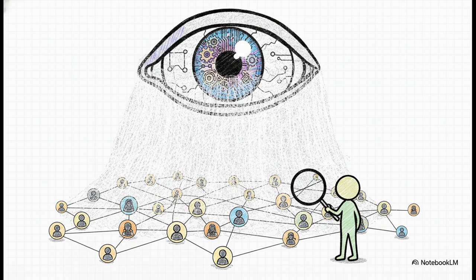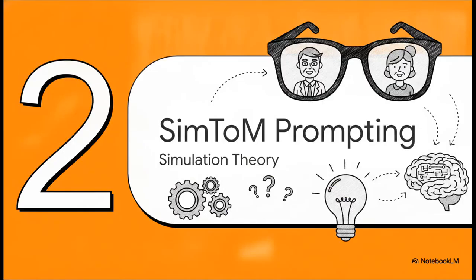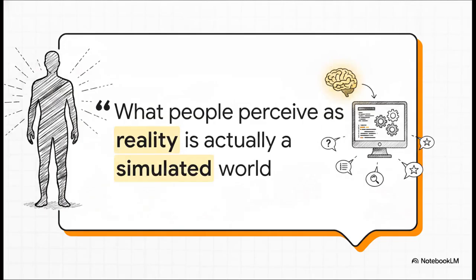Which brings us to Section 2, introducing SimToM prompting and the use of simulation theory in prompting. Now, what's really interesting about this slide is where the name actually comes from. Think of SimToM as handing the AI a pair of perspective-taking glasses that helps it see through a specific character's eyes. It draws from simulation theory, which suggests that what people perceive as reality is actually a simulated world, and that humans themselves are constructs. So by applying this to AI, SimToM treats human perspectives within a text as distinct, simulated constructs. It forces the AI to step into that specific simulation rather than looking at the whole world from the outside.